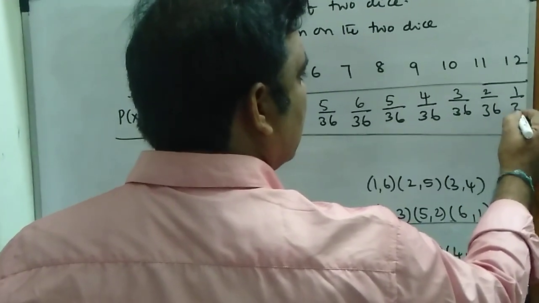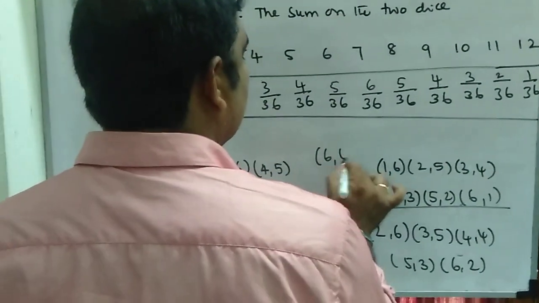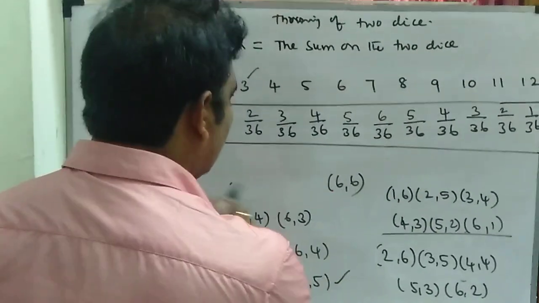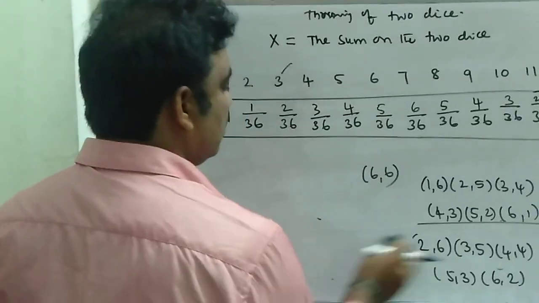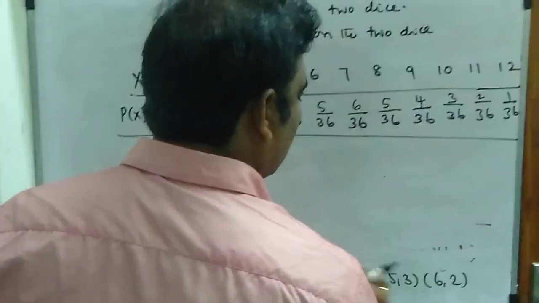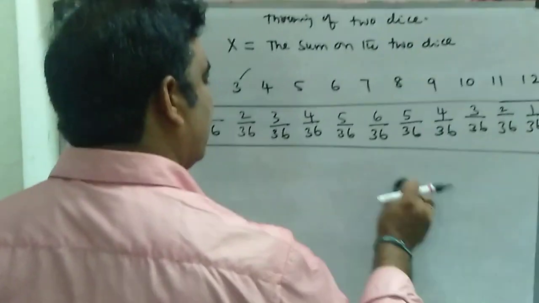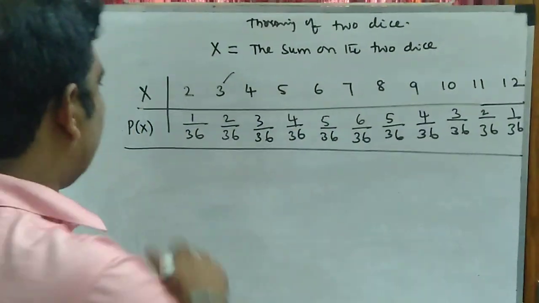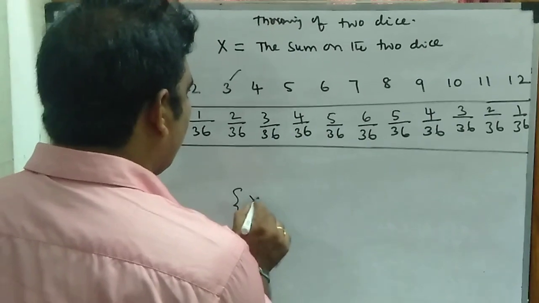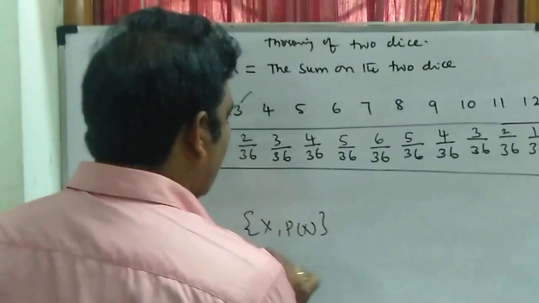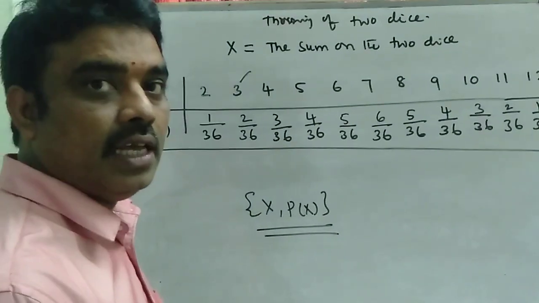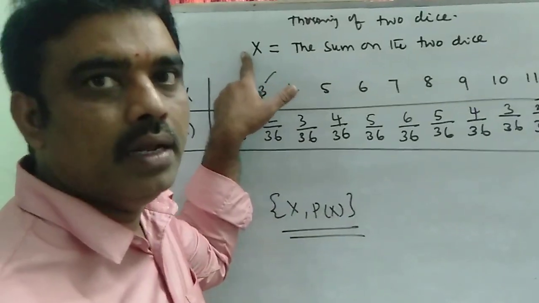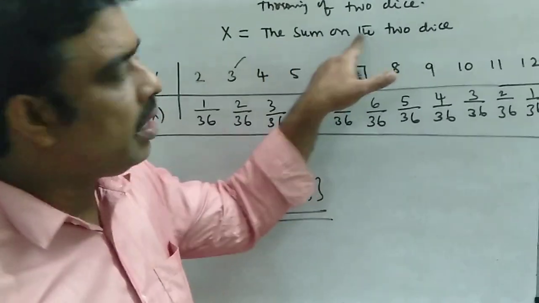So our last one, there is only one possible case, that is 6 comma 6. 6 comma 6 is the only outcome to get the sum equal to 12. So here we have written all the possible values for the random variable x and its probabilities. We say that this set x comma p of x is called the probability distribution of the random variable capital X, where x is the discrete random variable which is defined as the sum on the two dice.